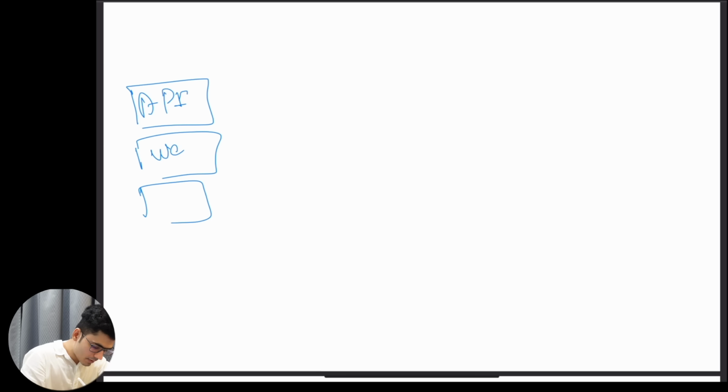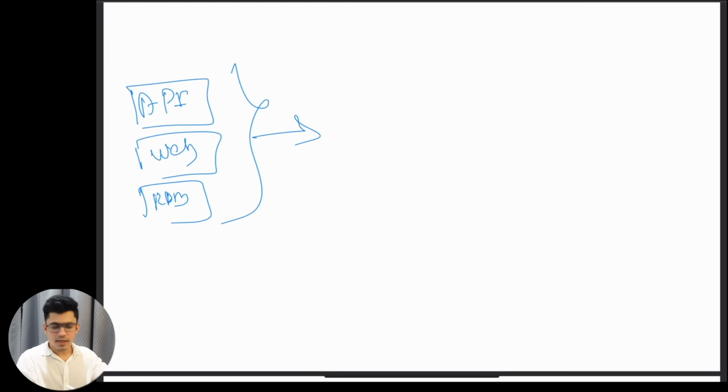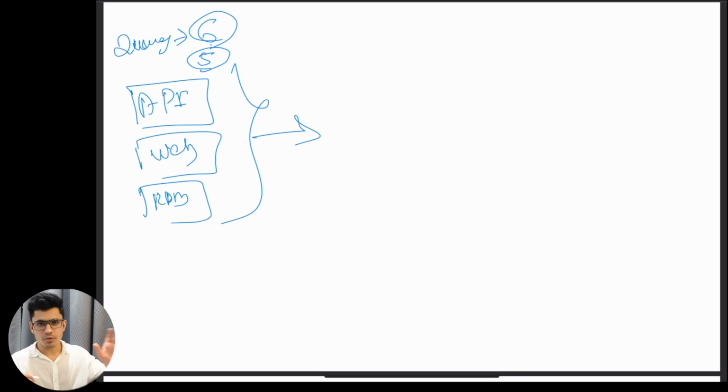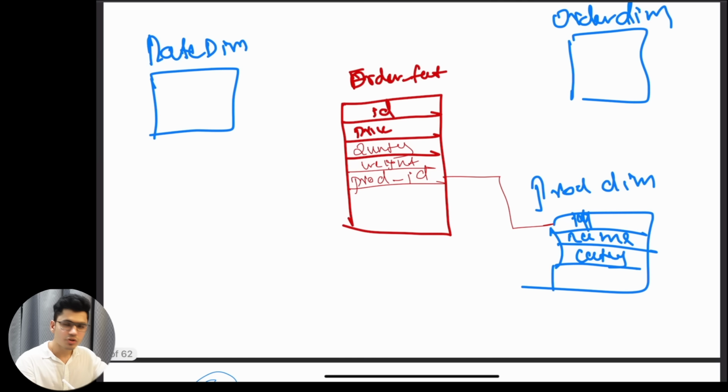I'll keep reminding this to you. Okay, data is coming from sources. These are the different sources, such as API, web, RDBMS. These systems are generating different values, right? Let's say someone purchases one particular product. Right now we have the total quantity of the product. Someone purchases that product, the quantity will be 5, because one product is already bought. We need to update this information over here also in future.